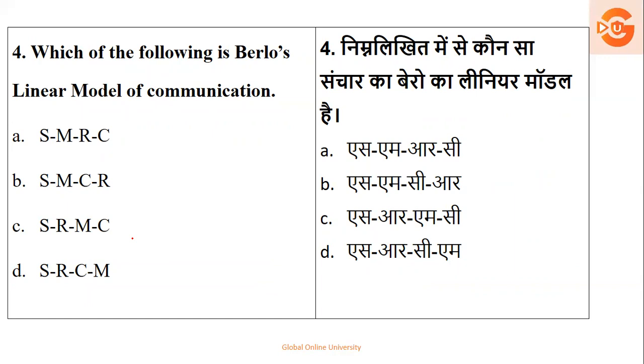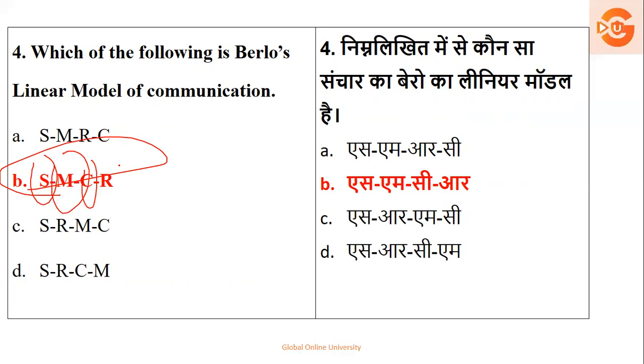Now when we talk about this model of communication, it exactly starts with what? It starts with the source, going on to the message, then coming to the channel, and then coming to the receiver. So it starts with the source, goes on to the message, continues through the channel, and goes to the receiver. I have repeated it twice now, so it's clear that you must have understood the answer. So your answer, option number 2, that is source, message, channel, and receiver, is the right answer for this particular question.